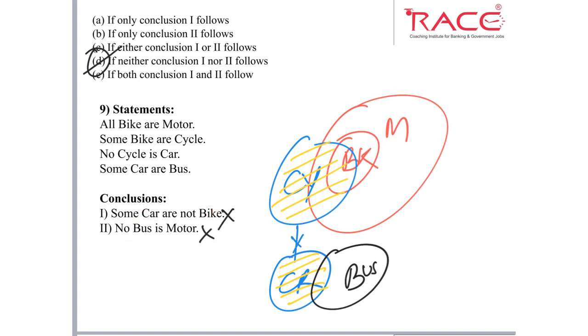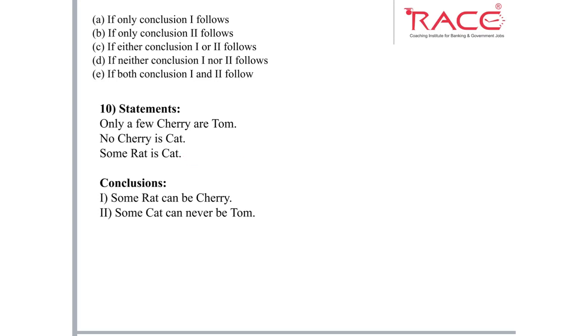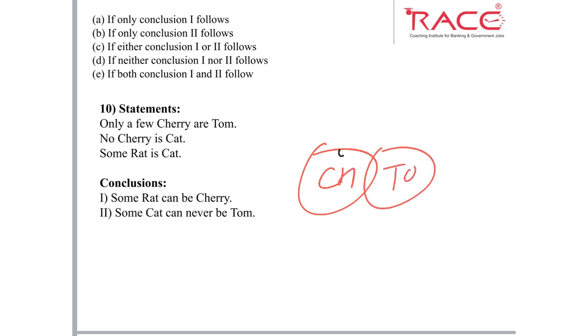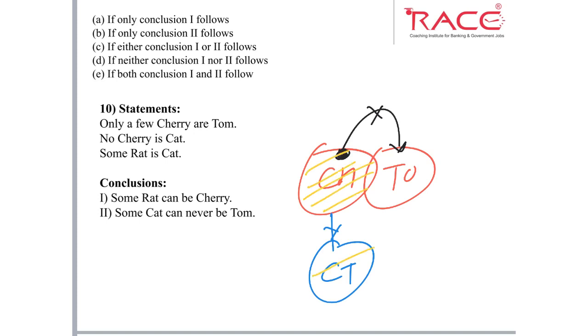Okay, now this is the last question of today's class. So, let's solve this question. First statement, only a few cherry are Tom. So, only a few, some cherry are Tom and some cherry are not Tom. Next, no cherry is cat. So, no cherry is cat. I will draw a cat, and a negative relation means none of the part of cherry belongs to this cat.